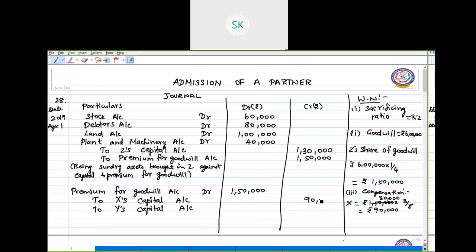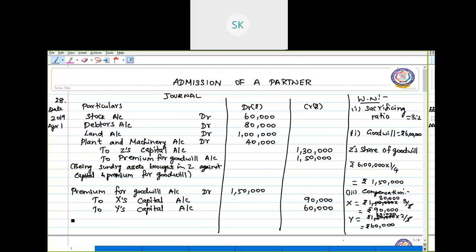And Y is to get 30,000 into 2, that is 60,000. Okay, so Y is to get 60,000 as compensation.